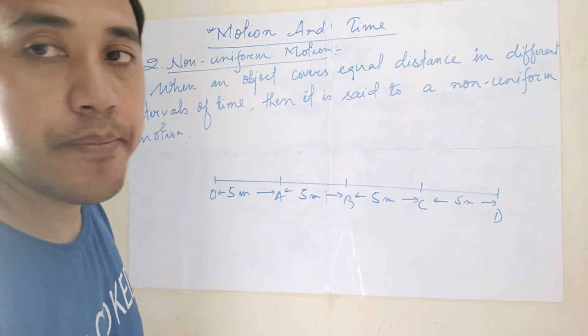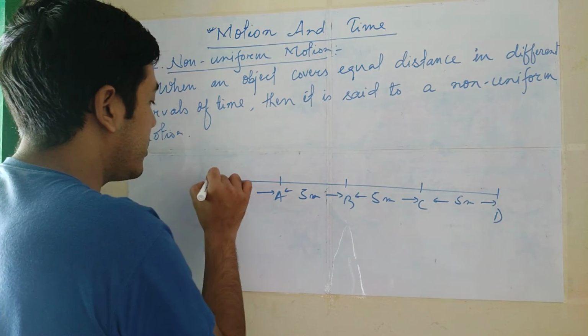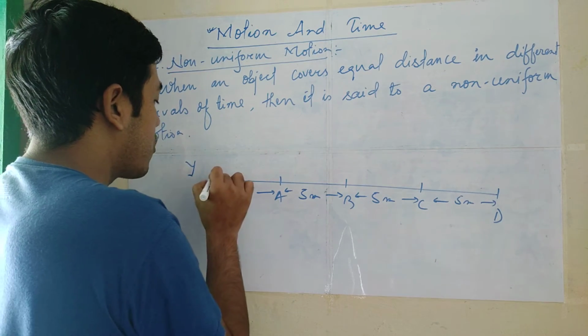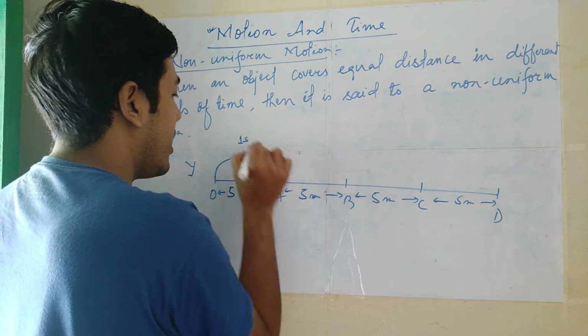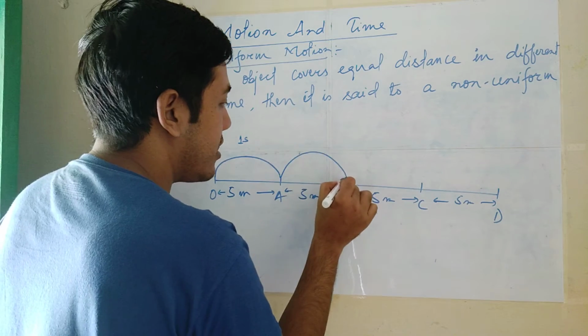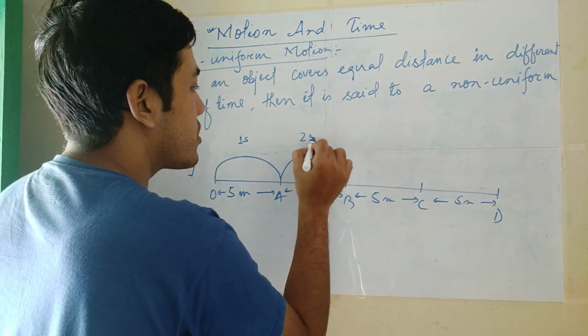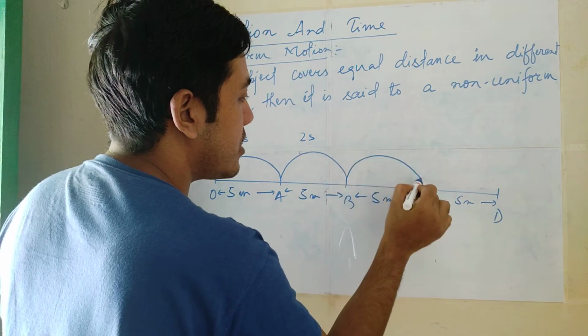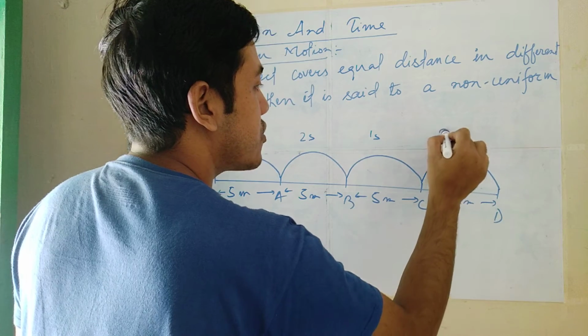The object covers this OA in 1 second, AB in 2 seconds, BC in 1 second, and CD in 3 seconds.